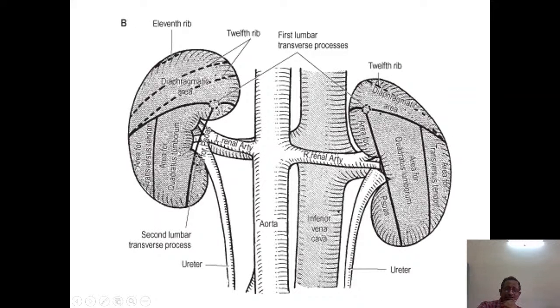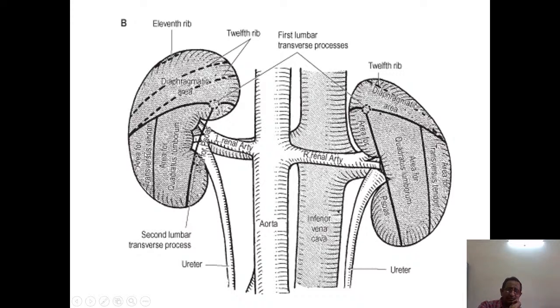Whereas posterior relations on the posterior, we are seeing from the posterior side, so we are seeing left and left only, right and right only. So on the left side we are seeing the 11th and 12th ribs in relation to the posterior surface of the kidney.